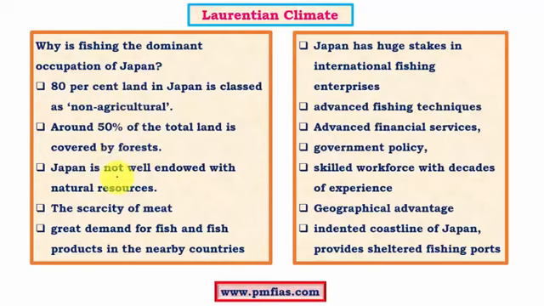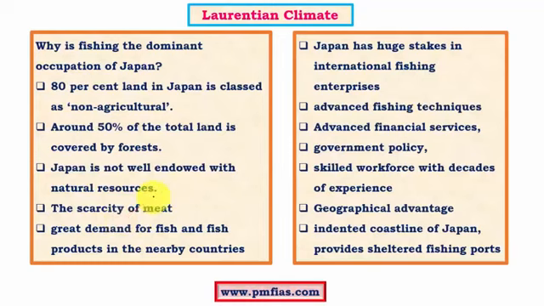Along with that, Japan is not well endowed with natural resources, and hence the primary sector is very weak, especially in the mineral resources sector. As a result, it has to look for other alternate revenue generating sources. And one added advantage is the geography in the form of mixing of cold and warm currents, which provides favorable fishing grounds. So it has turned its weaknesses into strengths by exploiting the favorable conditions.